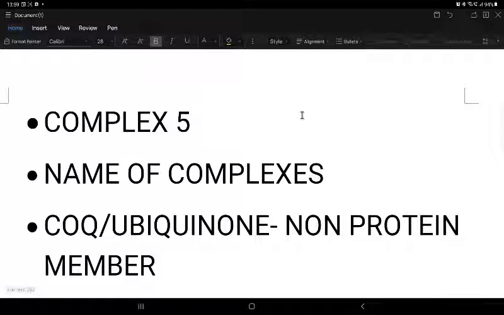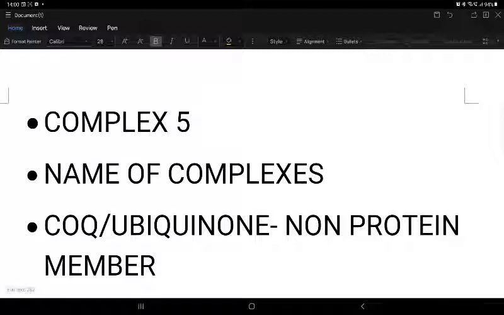The naming of the complexes you can just cram up. Complex 1 is NADH CoQ reductase. Complex 2 is succinate CoQ reductase, which I will explain later. Complex 3 is CoQ cytochrome C reductase, and complex 4 is cytochrome C oxidase. The prosthetic group is copper. The difference between a prosthetic group and a cofactor is that a prosthetic group like copper cannot be separated, whereas the cofactor of an enzyme complex can be separated. All the components of the electron transport chain are present in the inner mitochondrial membrane, not the outer. That is the one gold standard here.